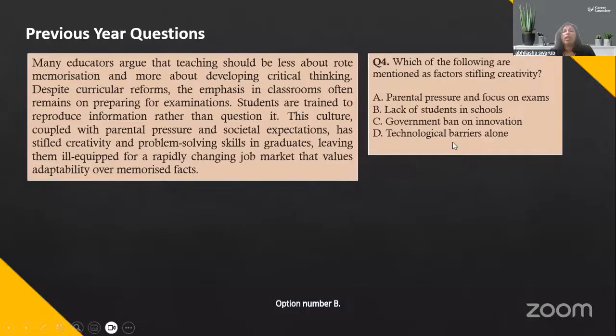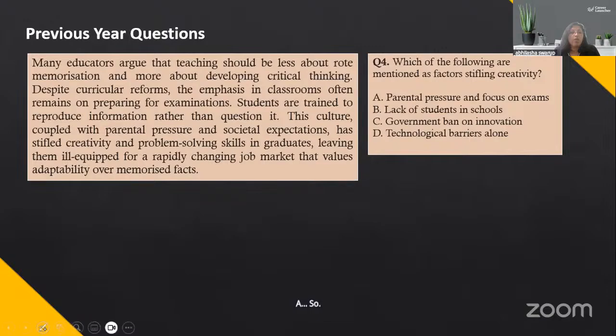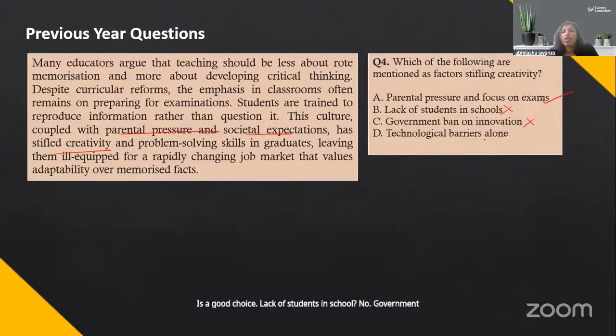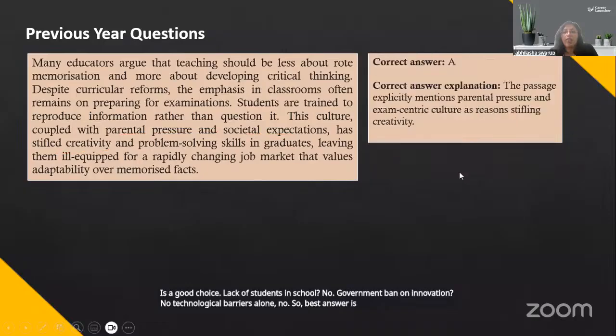All right, let's take a look at this next question. Which of the following is mentioned as a factor stifling creativity? What are these factors that stifle creativity? So, this culture coupled with parental pressure and societal expectations has stifled creativity and problem solving. So parental pressure and focus on exams is a good choice. Lack of students in school, no. Government ban on innovation, no. Technological barriers alone, no. So the best answer is option number A.